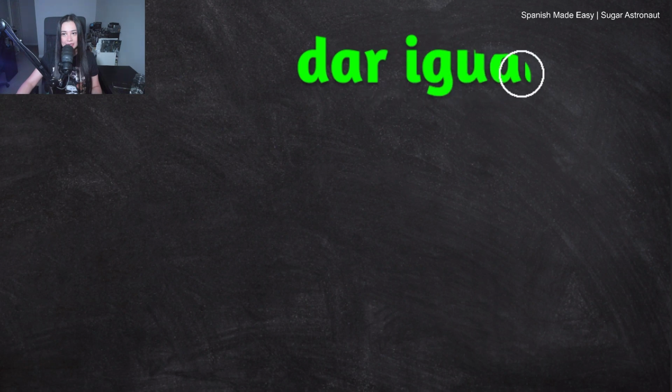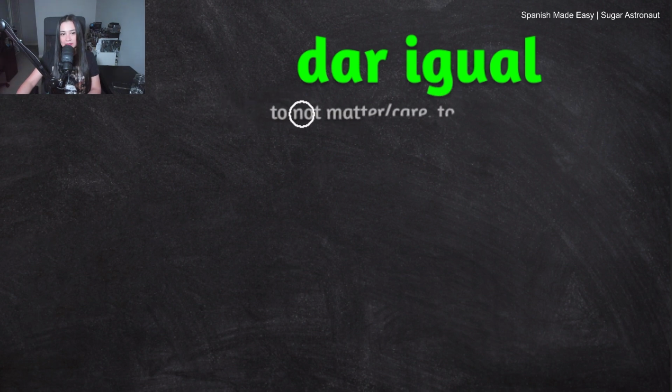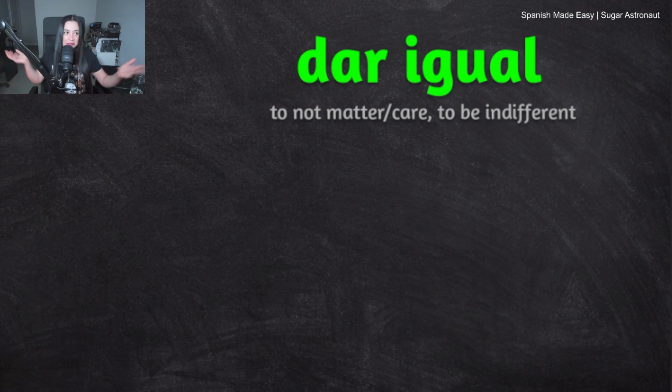Dar igual. Dar igual. Do you know the meaning of this Spanish phrase? Dar igual is a common expression that means to not matter or care, and also to feel indifferent, to be indifferent. So it's pretty much like it makes no difference to you. So it doesn't matter, or you really don't care, or you have no opinion on the matter.